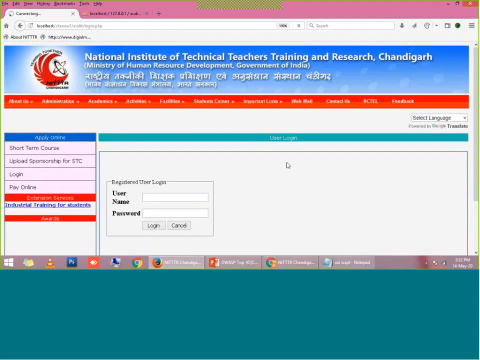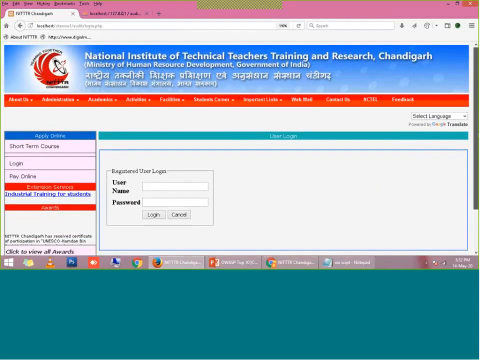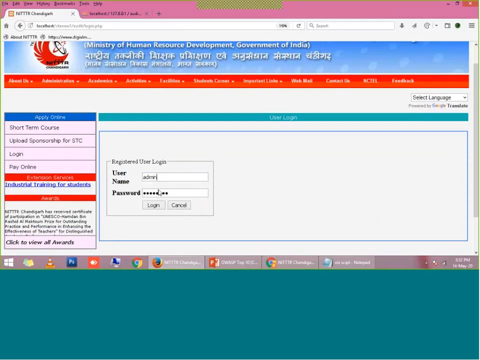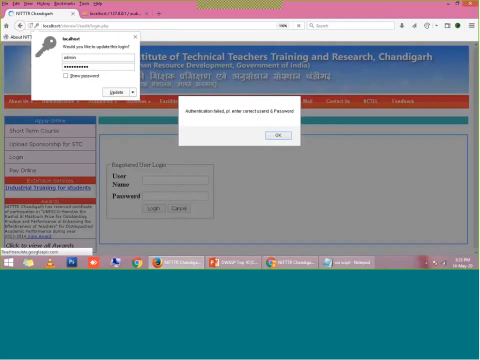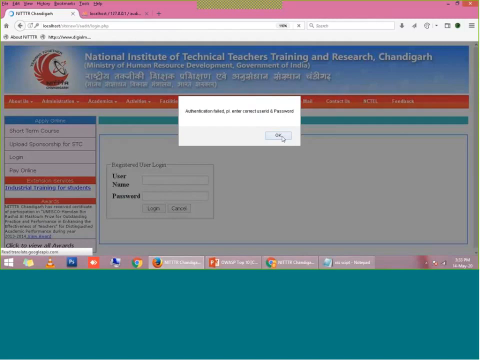But if I am not a legitimate user, suppose I am a hacker who wants to access this secured page. I have guessed that the username should be admin, because most of the time website owners keep their username as admin. If the hacker guesses the username may be admin and does not know the password, then whatever password he writes, it is not allowing him to enter the secured page.